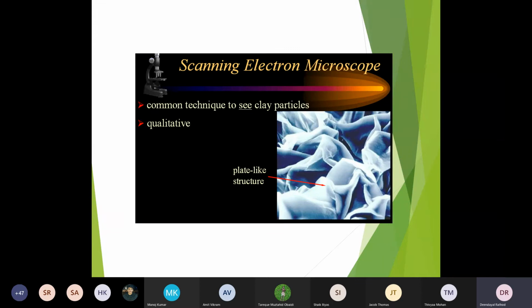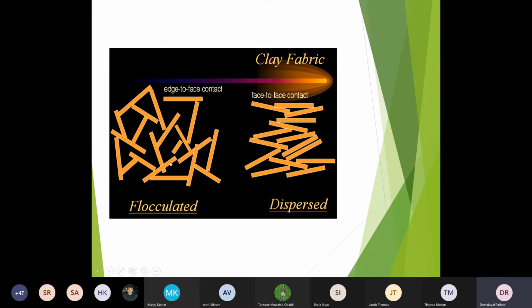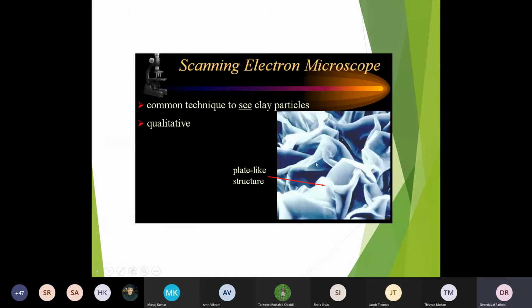We can do this SEM analysis, scanning electron microscopic. Okay, when you look at the clay particles, you can see this flaky kind of behavior in the clay. Whatever you see, this flaky, right? This we can see by microscope. We generally do this test. Okay, my research scholars, PhD scholars, will do the test.